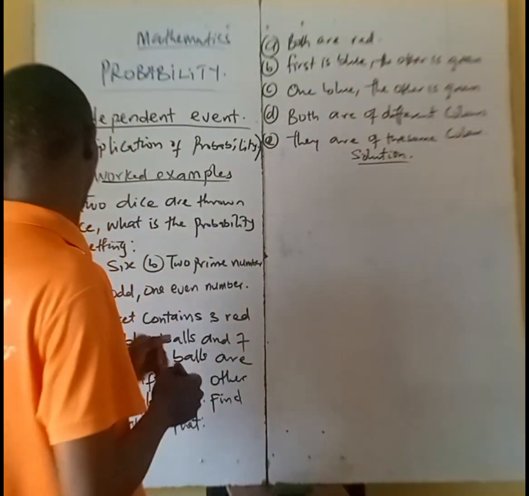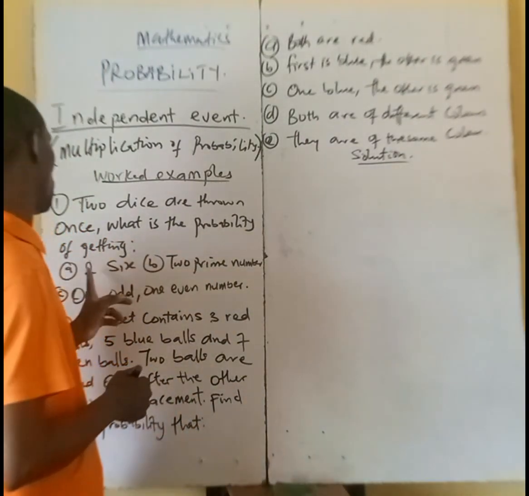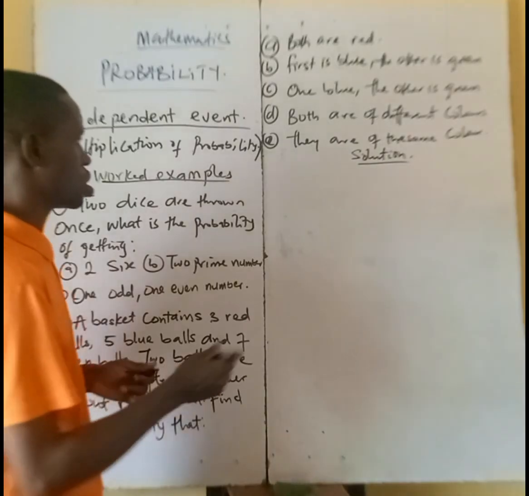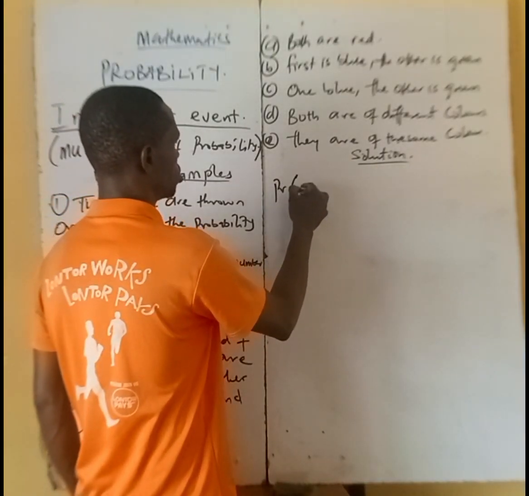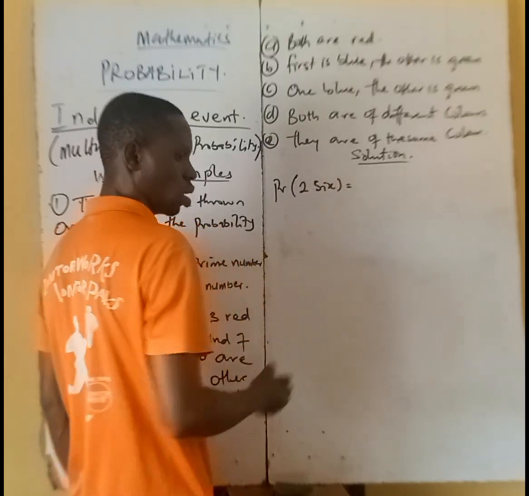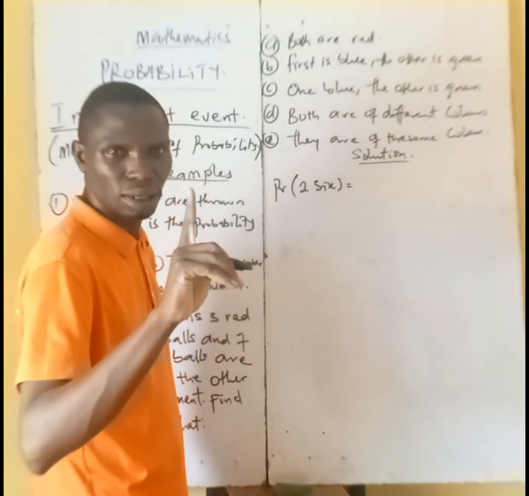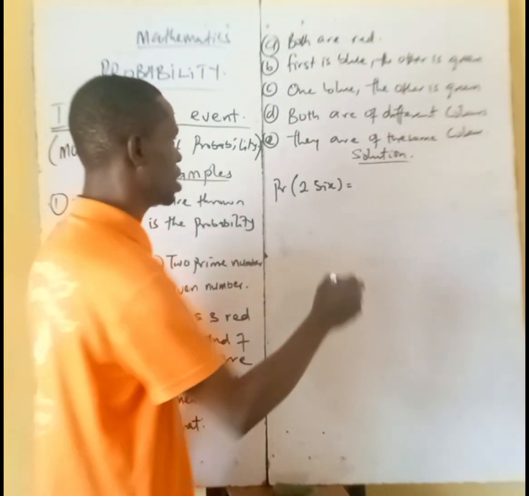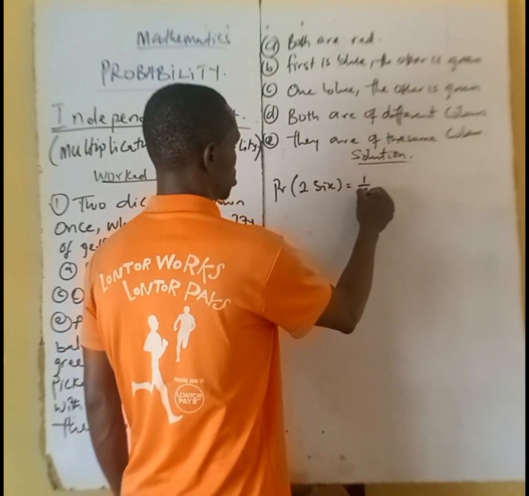Number 1, 2 dice are thrown once. What is the probability of getting two 6s? That is, in a die, you can get one 6, and that is 1/6.